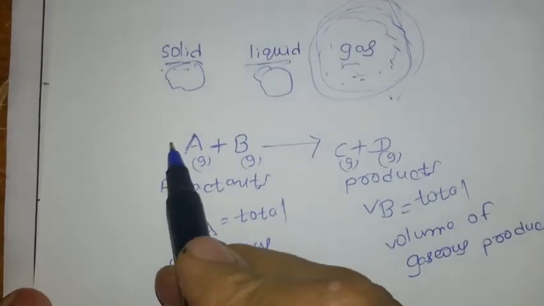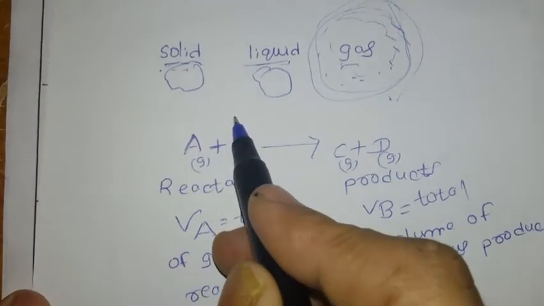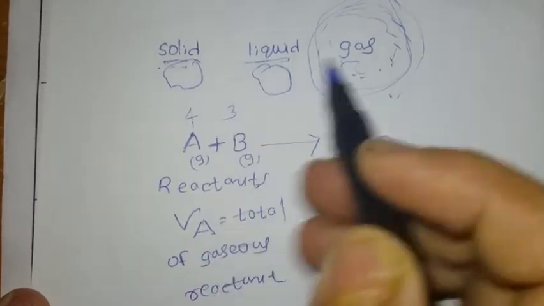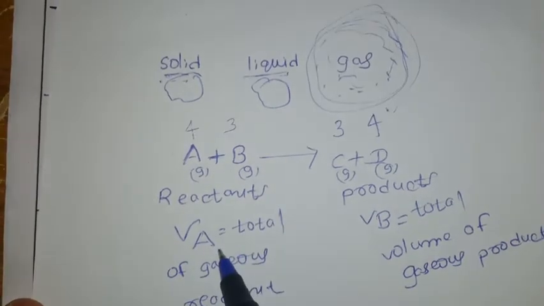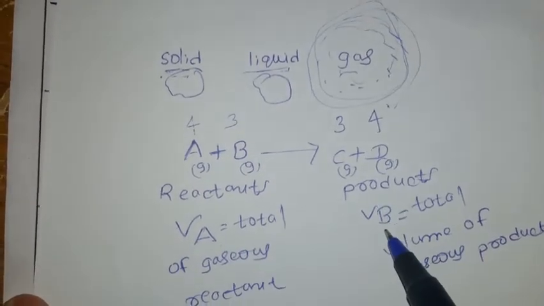So what is the meaning of this? For example, I have 4 liters and 3 liters for the reactants. Next, for the products, 3 liters and 4 liters. So 4 plus 3 equals VA, and here 3 plus 4 equals VB.